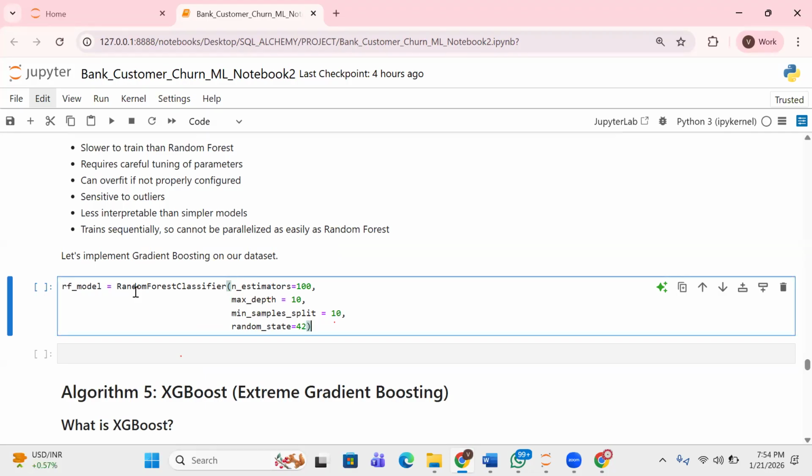But there are some parameters that are really important. For gradient boosting, for example, you actually have n estimators. You also have some other hyperparameters that are really important. Maybe I should just write it.